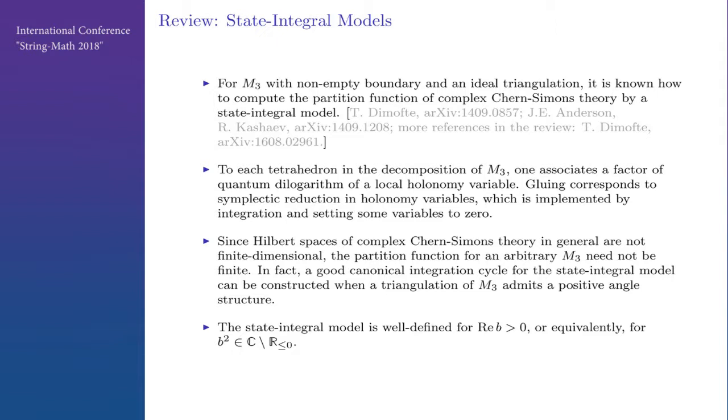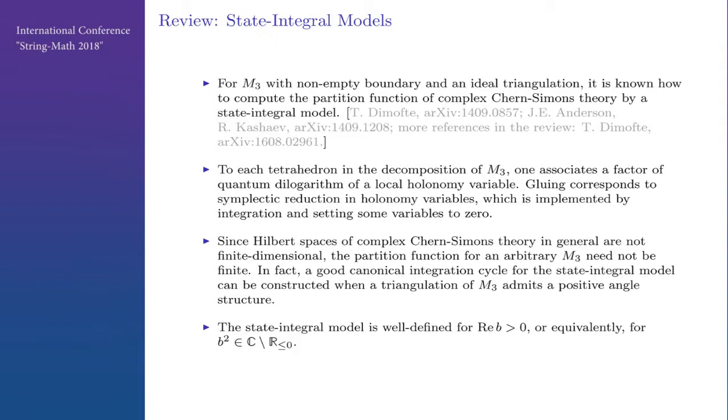But since Hilbert spaces of complex Chern-Simons theory in general are infinite dimensional, the partition function need not be finite on any 3-manifold. For example, on S1 times C, the dimension is infinite. And in these state integral models, we have the problem of convergence of the integrals.